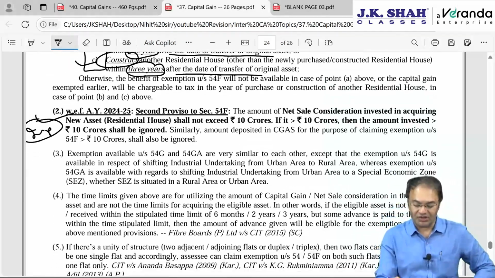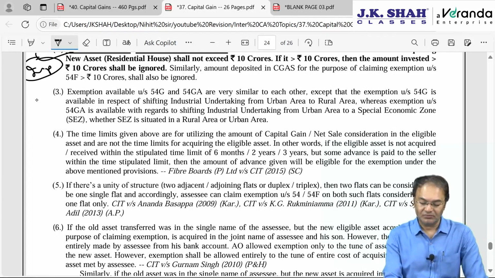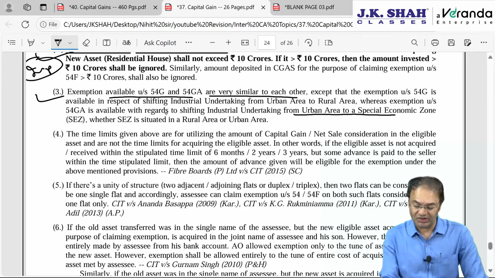Okay. First and second proviso of 54F are done. 54G and 54GA are both similar to each other. The only difference is that in one case it is shifting from urban to rural, and in one case it is shifting from urban to SEZ.